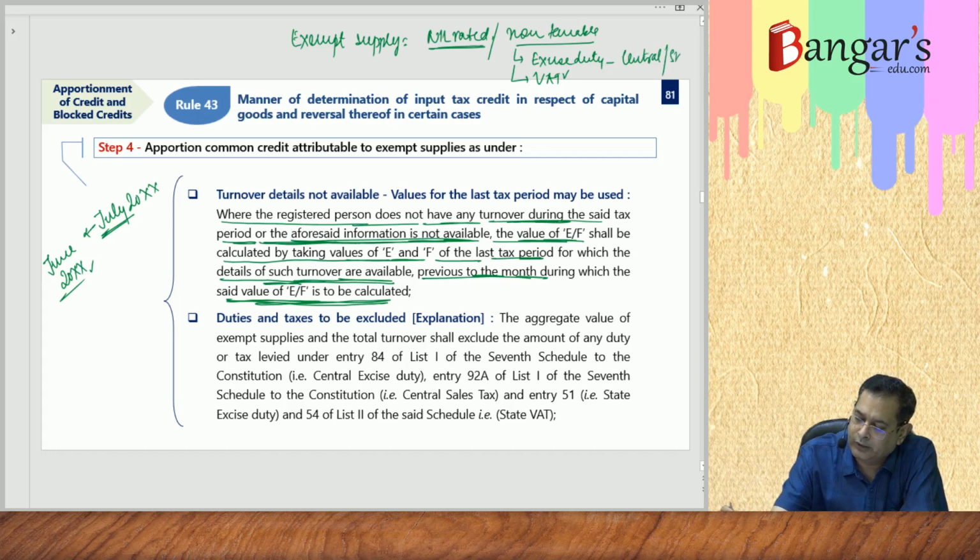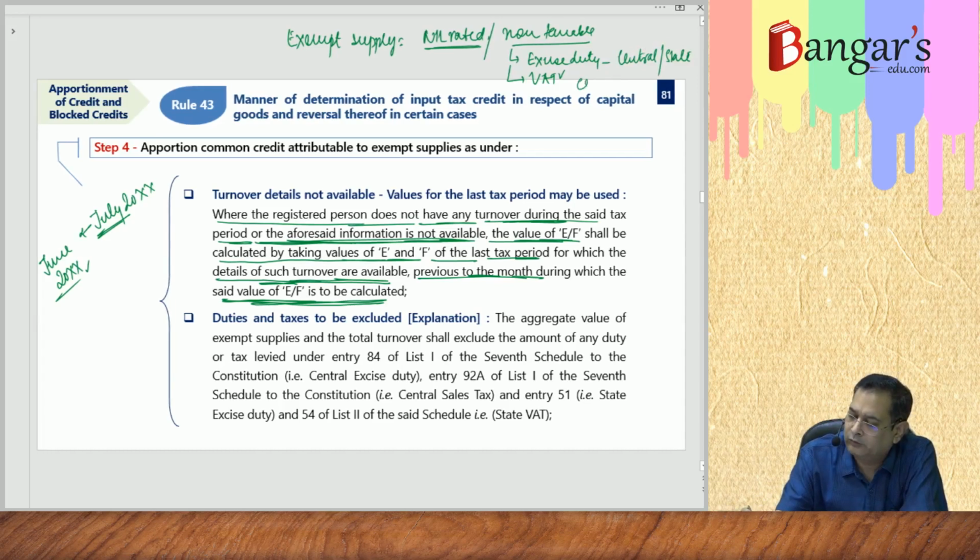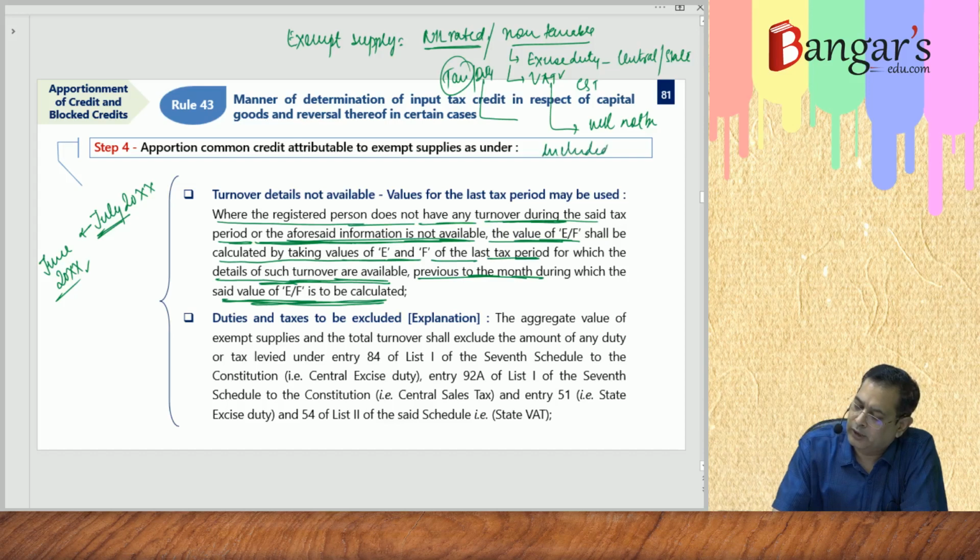So that will not be included. Tax element, a duty element, tax or duty element will not be included